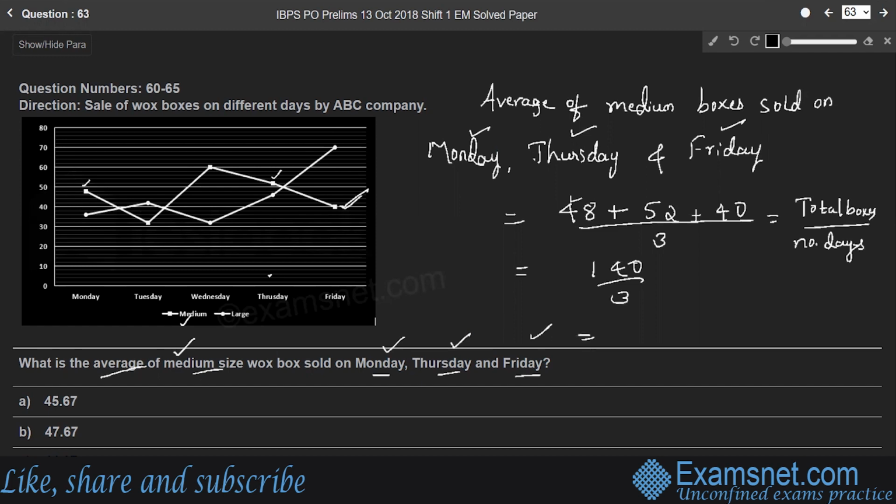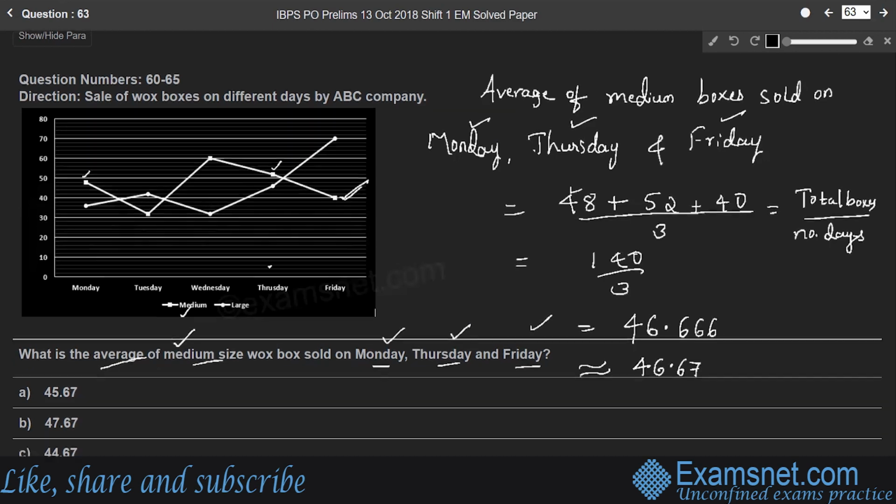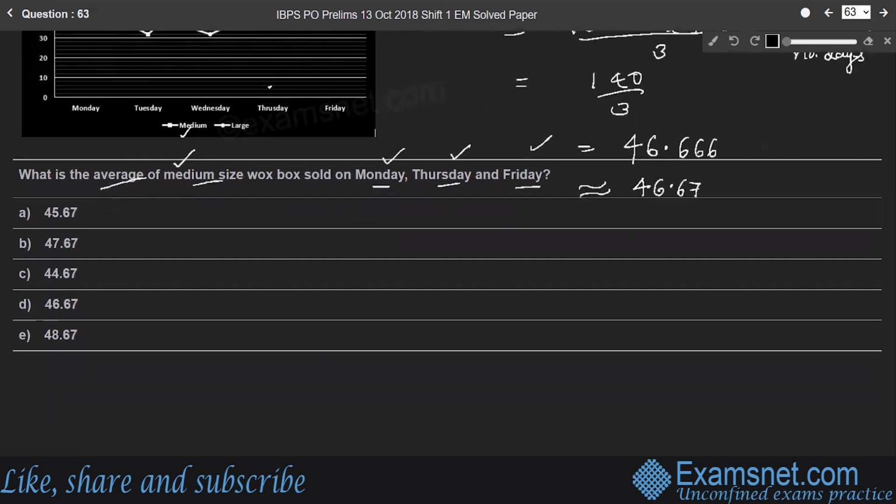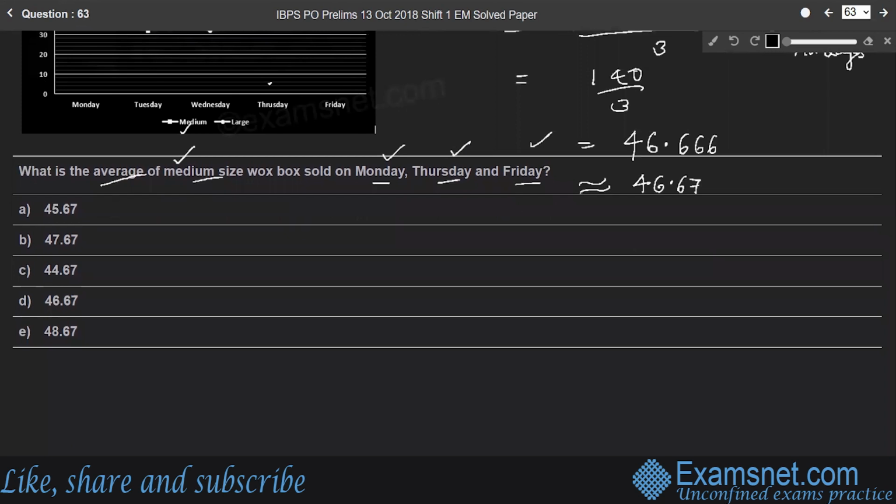So, which is equal to 46.666. So, we can write the approximate value as 46.67, right? So, average of medium boxes sold on these 3 days is equal to 46.67, which is option D.